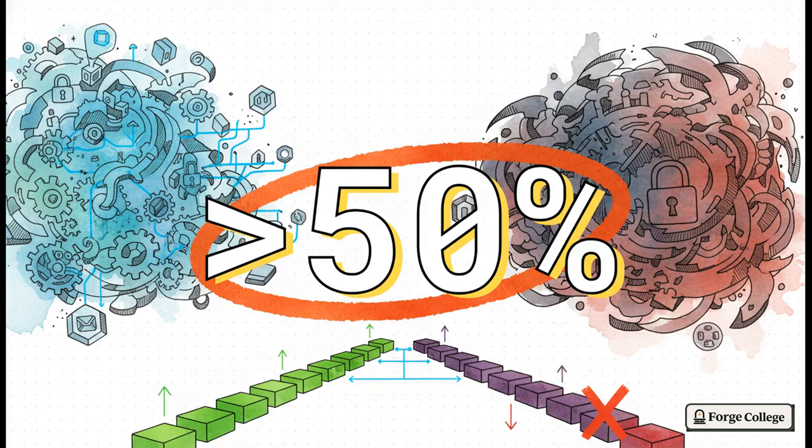Because if an attacker ever controls 51% or more of the network's hash rate, well, they can win our weighted lottery consistently enough to actually outpace the entire honest network. They could literally build a longer chain in secret, suddenly broadcast it, and completely overwrite recent history. So the entire system security rests entirely on the fact that honest players are constantly out-muscling the bad actors.